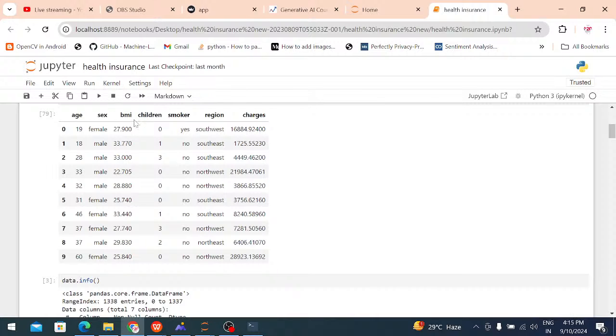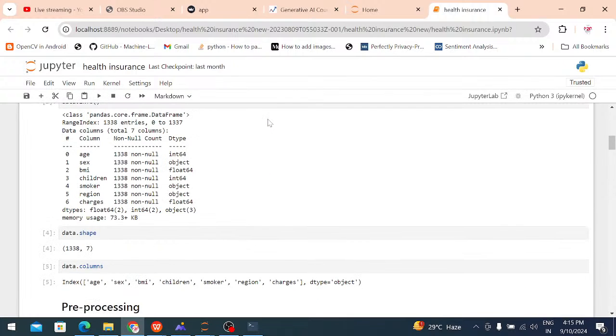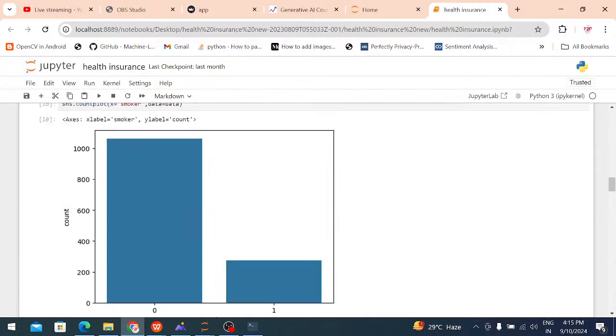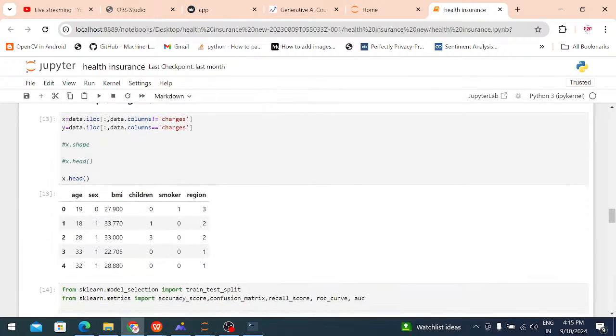Charges, how much money for the health insurance product, is the output, right? For example, I enter age, sex, BMI, children, smoker, region, and we can predict the charges. That is my input: age, sex, BMI, children, smoker, region. We predict the charges. That is my output. Now I am giving the input and output.